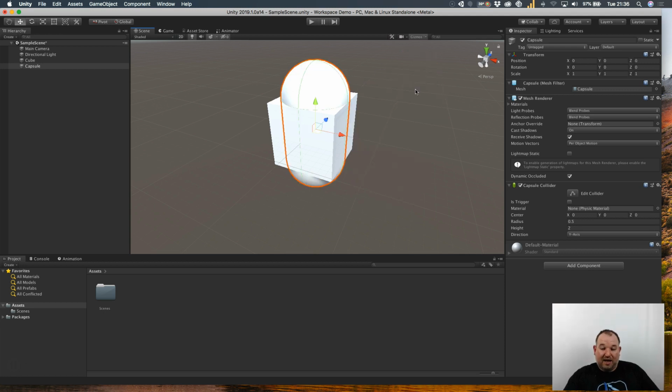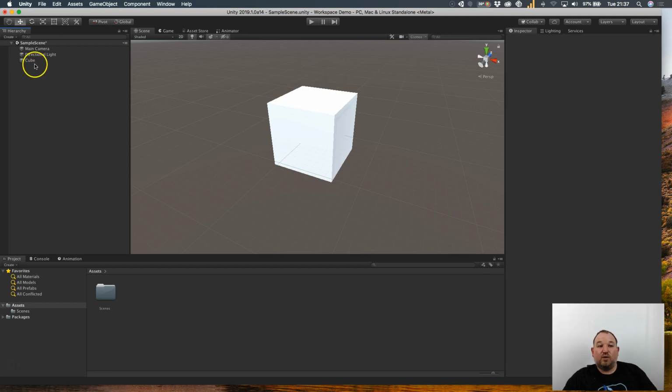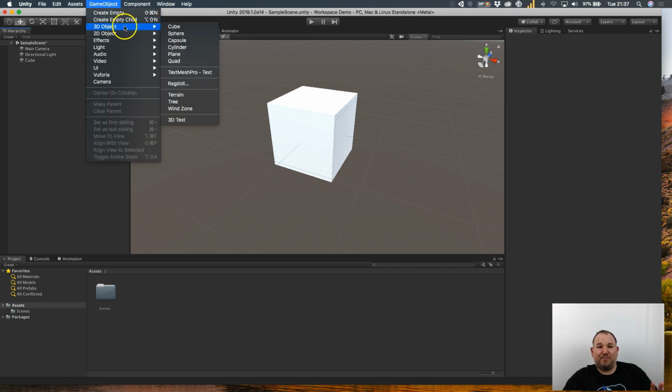But what about when we have a few objects, such as we've created the absolute basics of a car, which could have a cube and a bunch of spheres for the wheels? Well, what you can do is something called nesting. If I just get rid of the capsule by right-clicking and deleting, I'm going to create a very, very primitive looking car, which will consist of a bunch of spheres for the wheels.